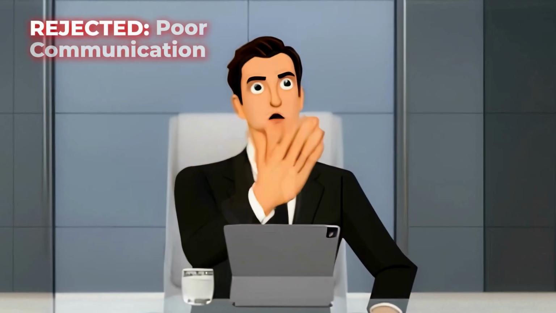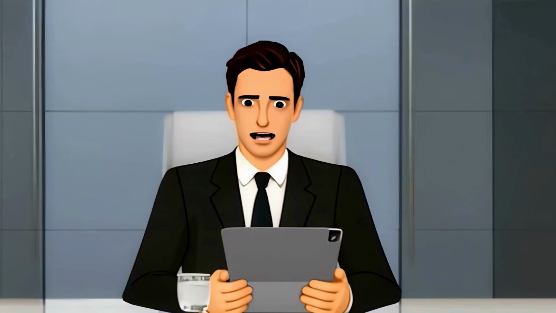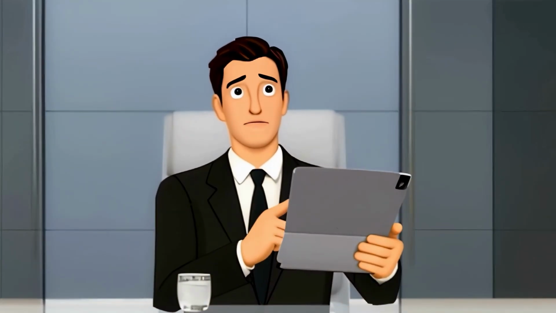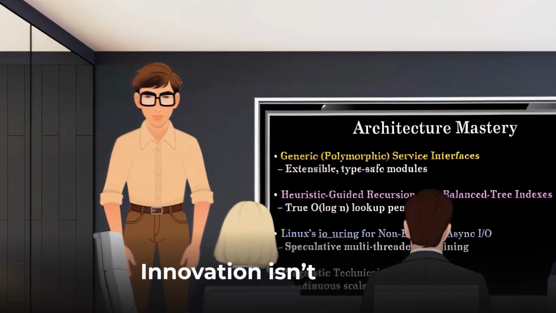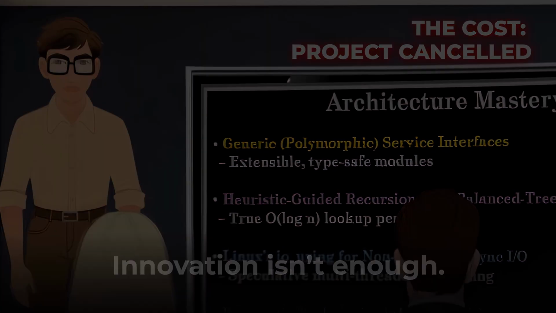Brilliant code isn't enough if we can't understand its value. Quantum-based algorithmic framework. Sounds like a buzzword salad. We're allocating your team's resources to Maya's client-facing projects, effective immediately. Brilliant code can't fix tone deafness, Alex. We're not just rejecting the proposal, we're sidelining you. Innovation isn't enough. Without connection, even genius becomes noise.